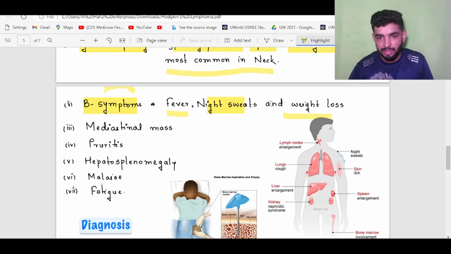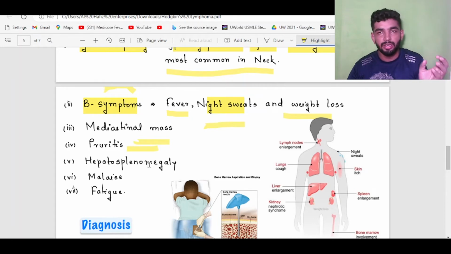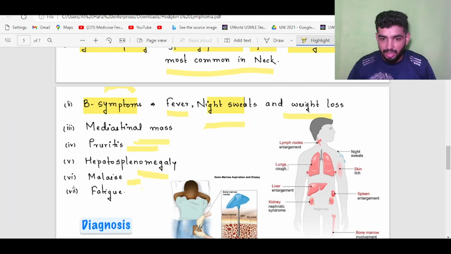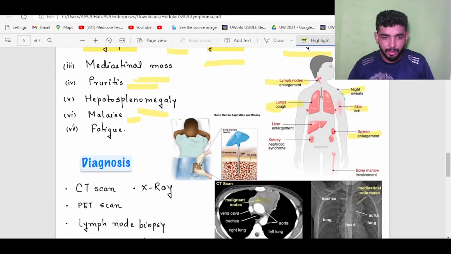And in this there are night sweats and weight loss, with a mediastinal mass, and pruritus. Why the pruritus? Inflammation in some types of lymphocyte depleted. Hepatosplenomegaly, if it involves the hepatic system, malaise and fatigue. If it is lymph node involvement, lung involvement can lead to cough, night sweats, skin itches, spleen enlargement and bone marrow involvement. Bone marrow involvement is the most dangerous condition.